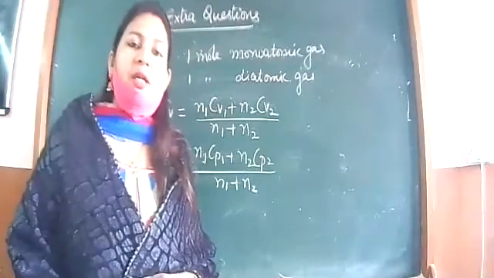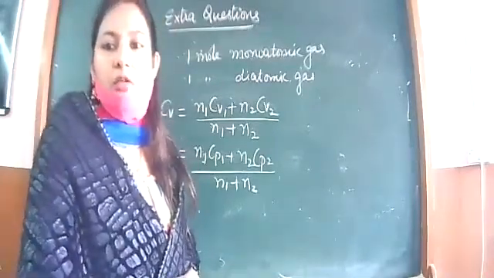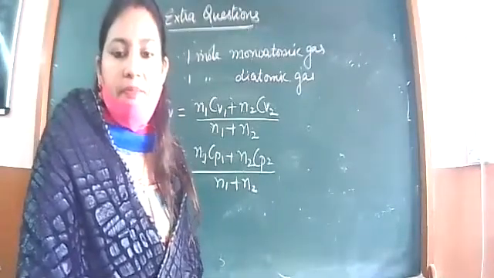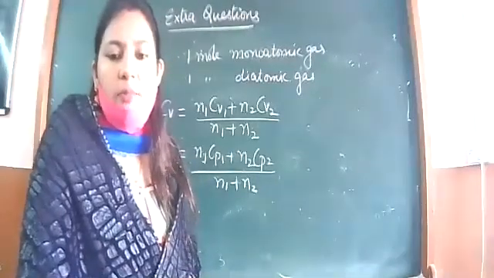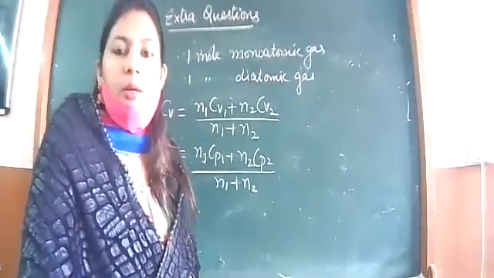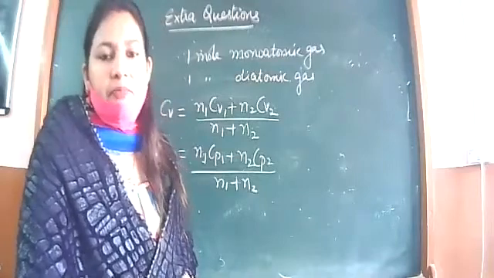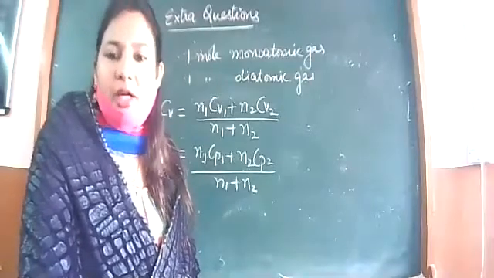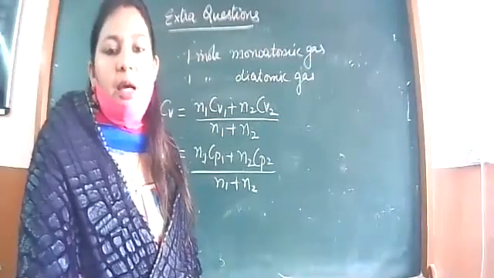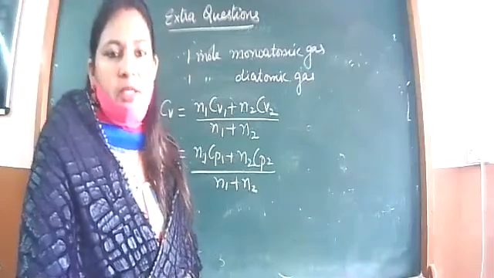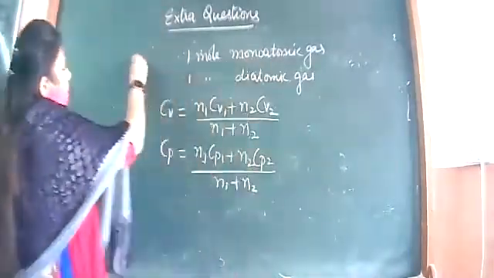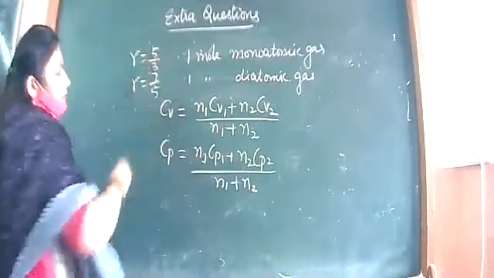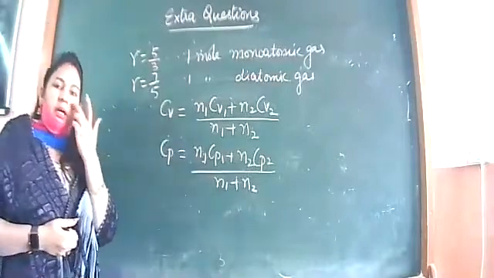The indirect formula for gamma that I also told you: gamma is 1 plus 2 over f. Do you remember? Gamma is 1 plus 2 upon f. So for monatomic gas it was 5/3 because degrees of freedom were 3, and for diatomic gas degrees of freedom were 5, so gamma was 7/5. Note this down first. For monatomic gas gamma is 5/3 and for diatomic gas gamma is 7/5.